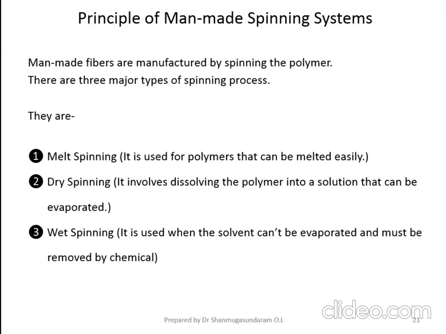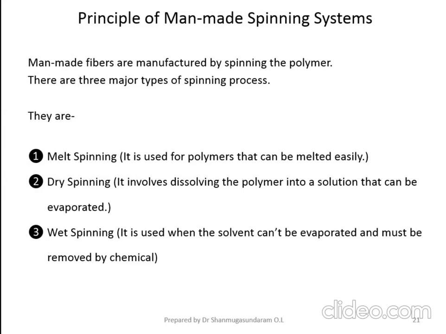You take viscose rayon. Viscose rayon is a regenerated fiber, but if you look at the melting point of viscose rayon, viscose rayon doesn't have any melting point. Then you may not choose melt spinning technology for the production of viscose rayon fiber. You have to go for either dry spinning technology or wet spinning technology.